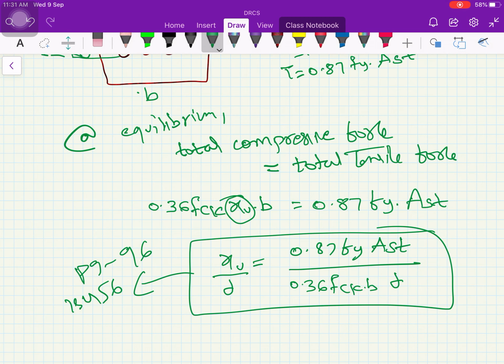Okay, from here, up to here no doubts, right? This is called the depth of neutral axis. First of all, we need to know what is neutral axis. The axis which separates the compression zone and tension zone in the cross section of a beam is called the neutral axis. You need to remember, above the neutral axis it is one type of stress, compression or tension, and below the neutral axis it is tension or compression. Like the opposite will be there, that zone is called the neutral axis.